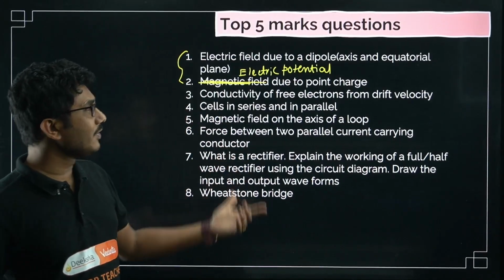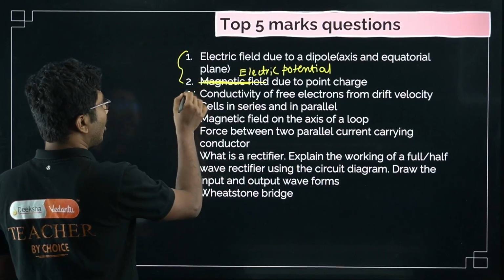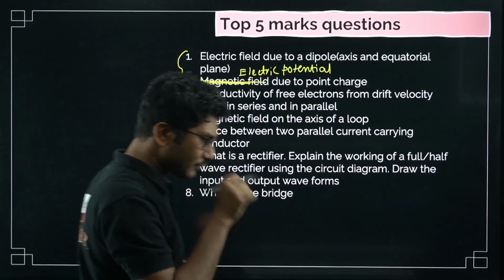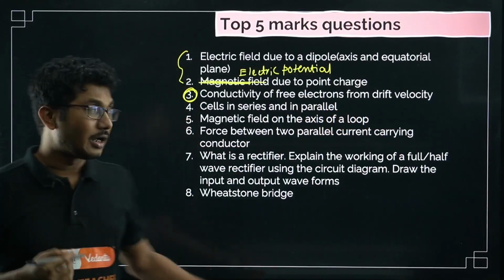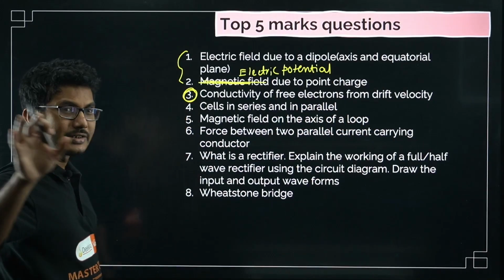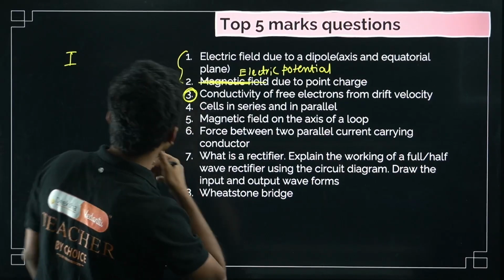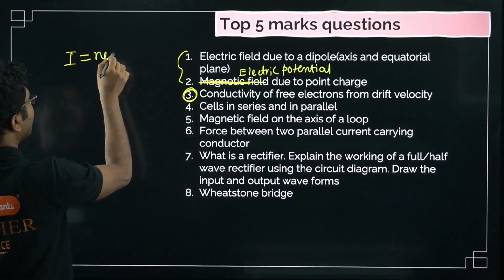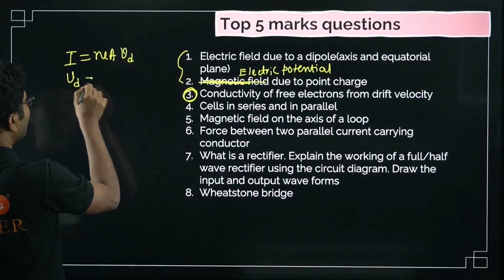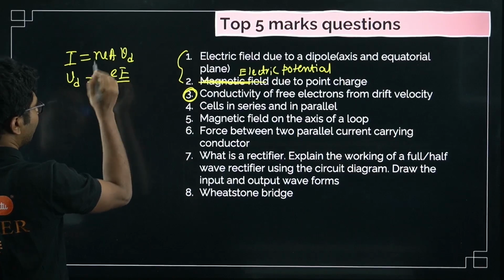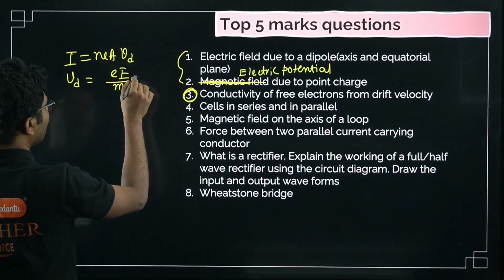Another is conductivity of free electrons from drift velocity. This is a question which I have not discussed, but it is asked in at least 5 to 6 districts. So I think this is also a derivation that you have to incorporate. You have to practice it. The derivation is very easy. There are a few things, starting from drift velocity. Starting from drift velocity means I is equal to nEAVd. Okay, Vd is equal to eE, this is the magnitude of drift velocity, eE into tau, right?